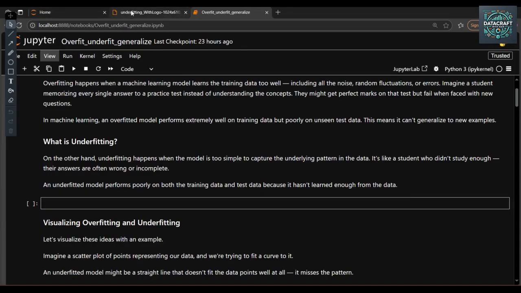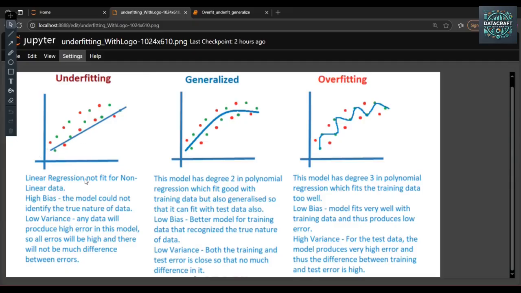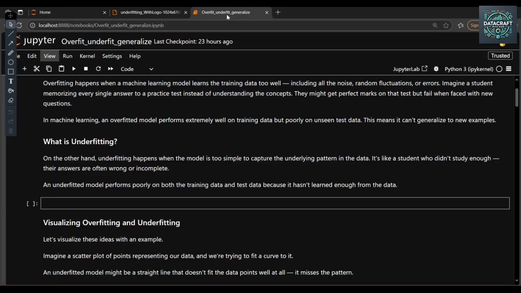For example, you can see here linear regression does not fit non-linear data. High bias: the model could not identify the true nature of the data. Low variance: any data will produce high error in this model, so all the errors will be high. There will not be much difference between the errors. So in this particular case, the model failed to perform with the training dataset and also failed to perform with the testing dataset. So technically in this case, what I can say is high bias and low variance.